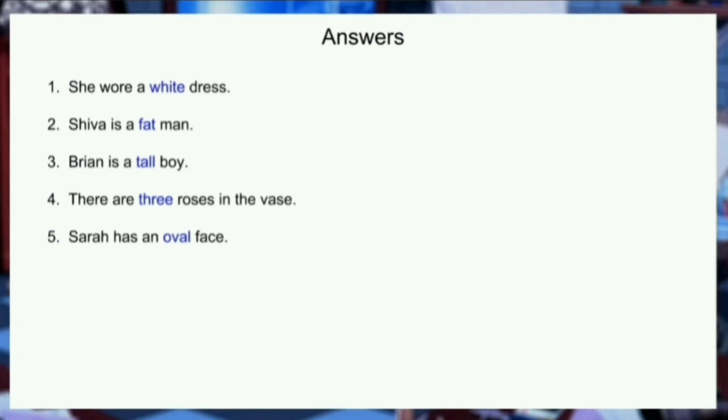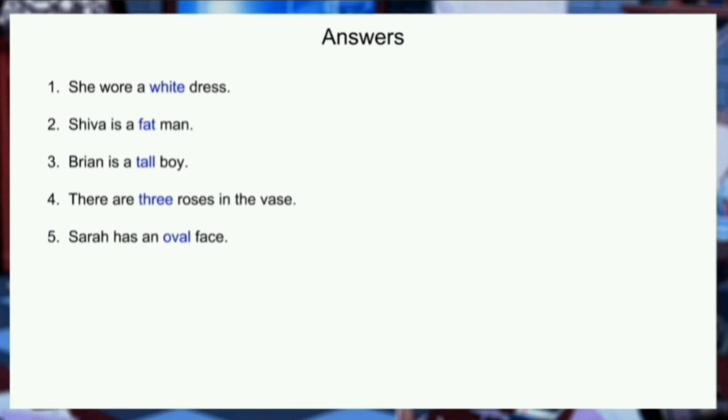In the second sentence, Shiva is a fat man. The word fat is describing the man Shiva. So, fat is an adjective. In the third sentence, Brian is a tall boy. The word tall is describing the boy Brian. So, tall is an adjective. Fourth sentence, there are 3 roses in the vase. All numbers are adjectives. So, 3 is an adjective.